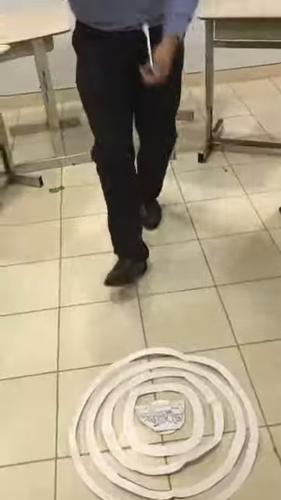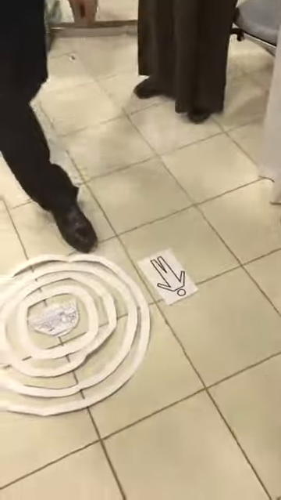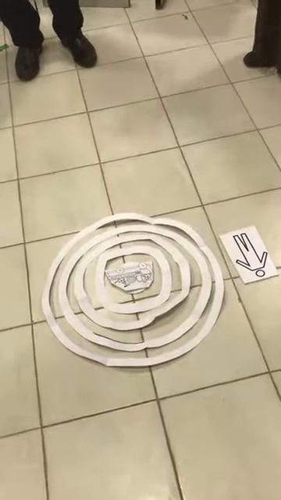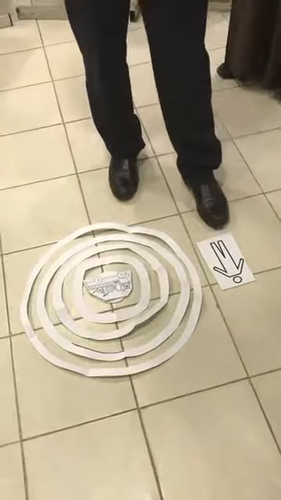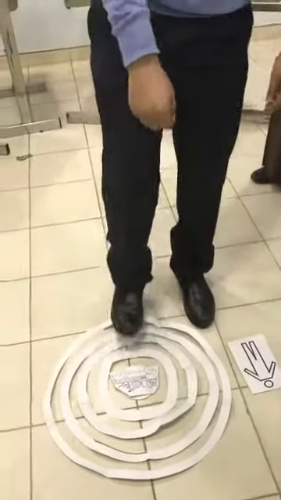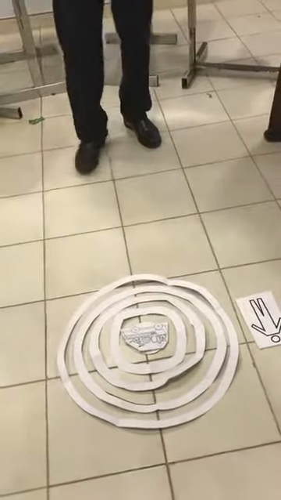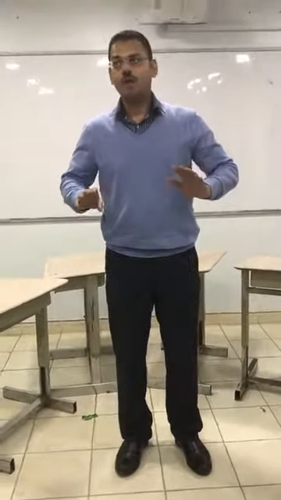In this case, let's say that we have a person here. This person is hearing the sound. Let's say that both the person who is hearing the sound and the source of sound are stationary, not moving.